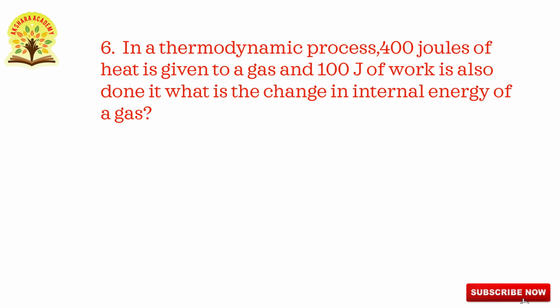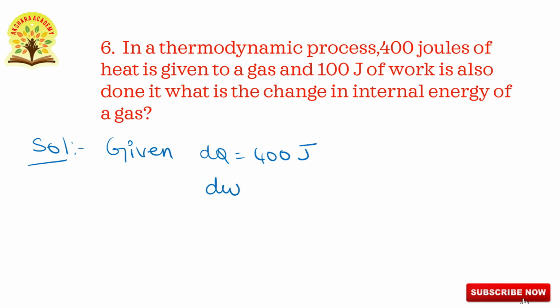So in this solution, first given dq is equal to 400 joules and dw is equal to, here we have to take minus 100 joules, and next dU, you have to calculate the change in internal energy.